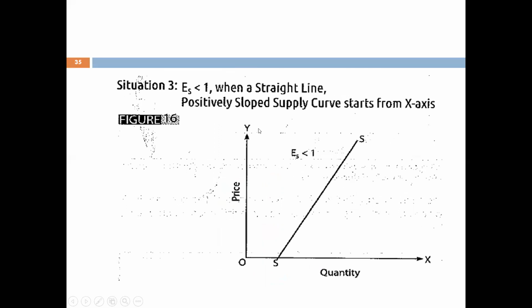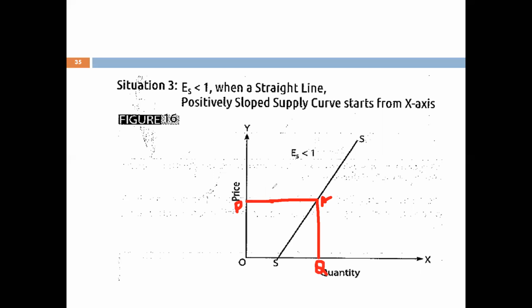Elasticity of supply less than 1 means that supply is not so price sensitive. We can again understand it with the help of our diagram. Let's say that the supplier is operating at this point A, where at price OP, OQ is the quantity supplied.